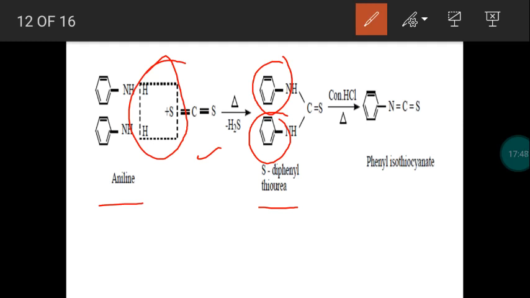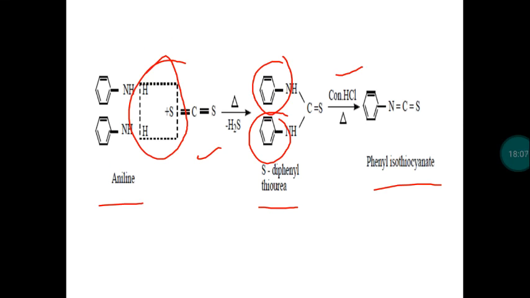And further heating with concentrated hydrochloric acid, we get the expected product isothiocyanate. So in mustard oil reaction, what will be the final product? Isothiocyanate. Now this is aromatic amine, aniline, so from aniline we have obtained phenyl isothiocyanate. So this is called the mustard oil reaction.